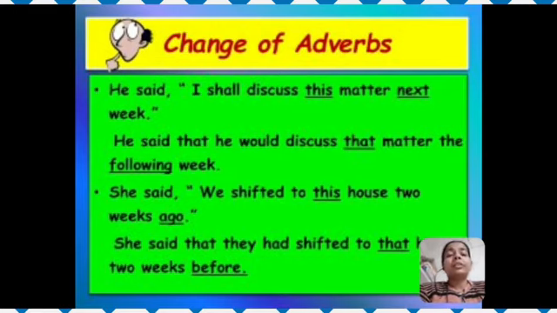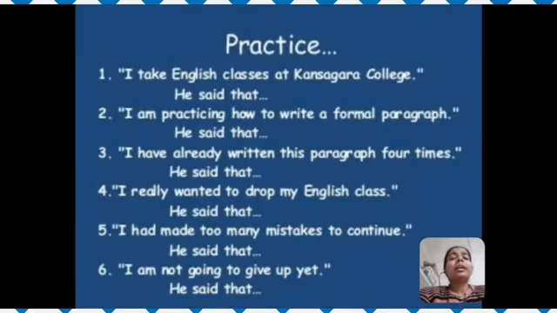She said, we shifted to this house 2 weeks ago. She said that they had shifted to that house. This house changed into that house, 2 weeks before. Ago will change into before. Now, this is for your practice. Students, as you have understood now the 3 main rules of changing assertive statements into indirect speech, this is an assignment for you so that you can come to know how much you have gained from this video. Here are a few questions.